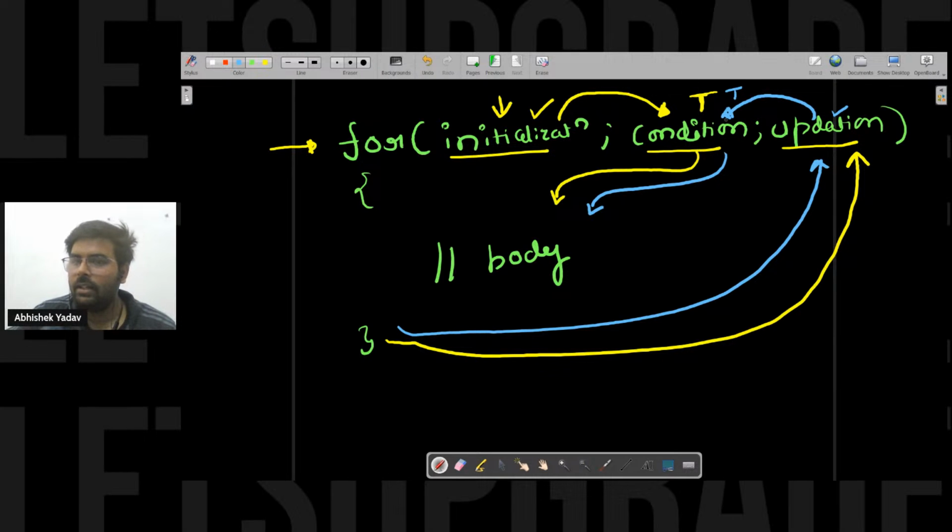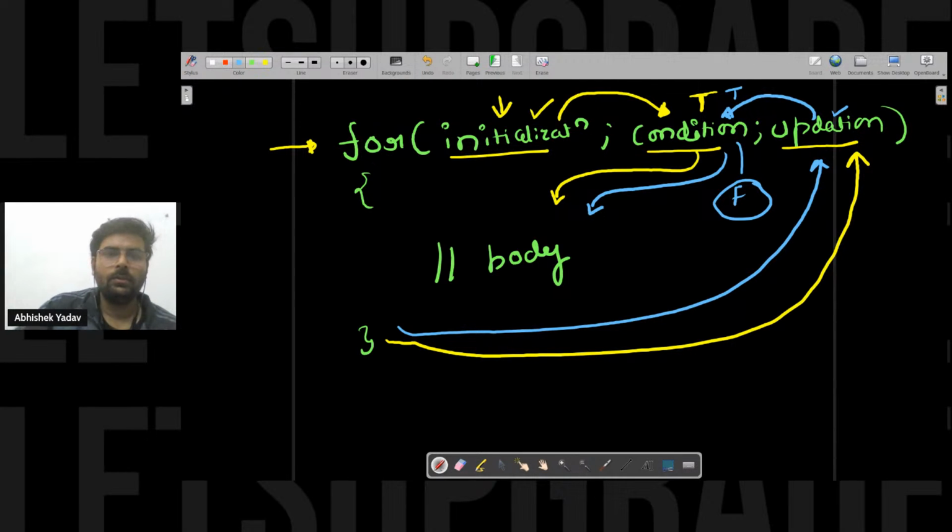This cycle will continue till my condition is false. The moment the condition becomes false, I will move out of the for loop, right everyone? Simple.